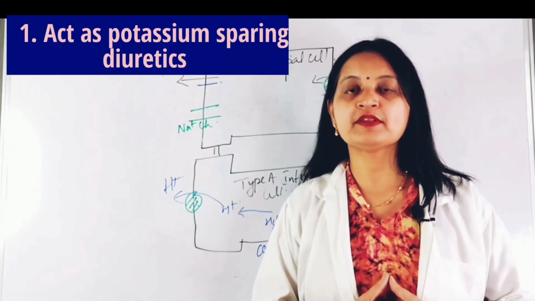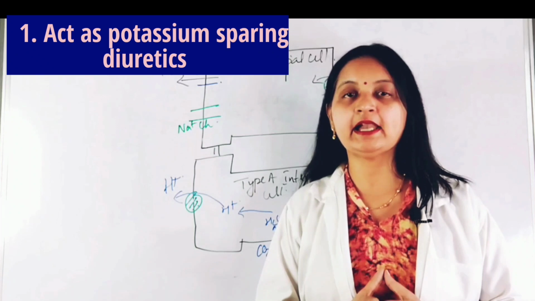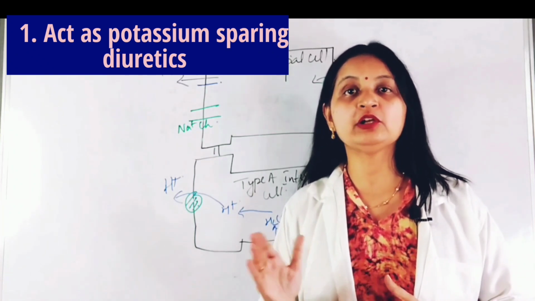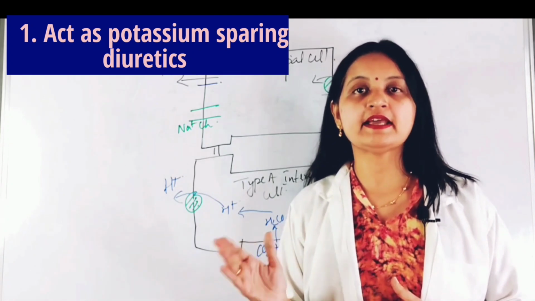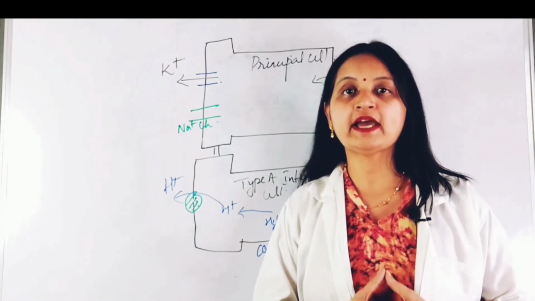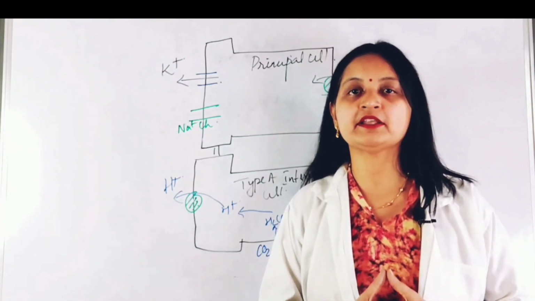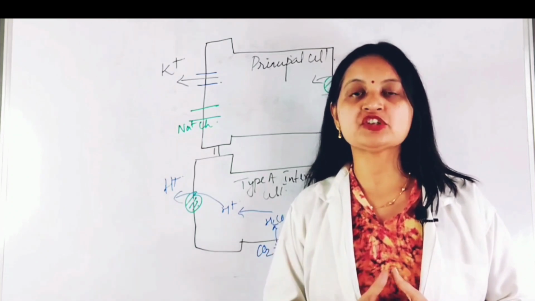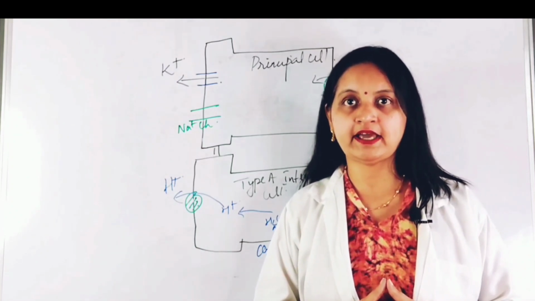So coming to the clinical uses, amiloride and triamterene act as potassium sparing diuretics. They help to preserve the potassium ions and help to keep the potassium levels in the normal range when combined with loop diuretics and thiazide diuretics that have hypokalemic effect. So hypokalemic effect is overcome by the use of amiloride and triamterene in combination with loop diuretics or thiazide diuretics.